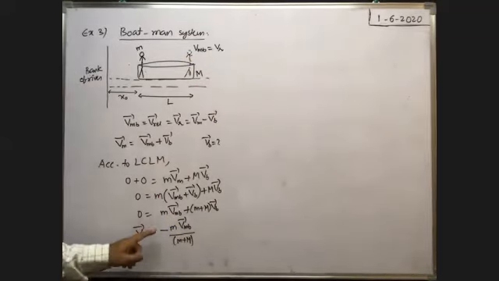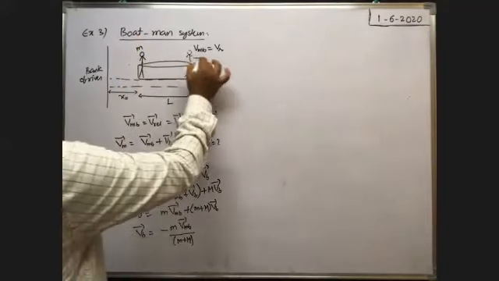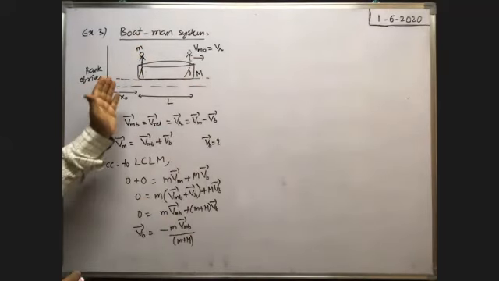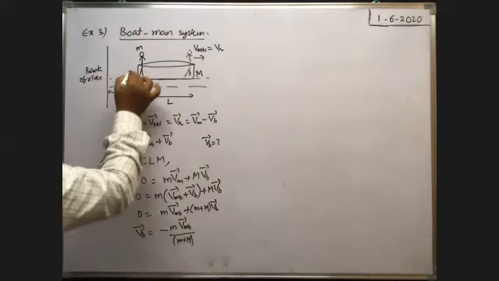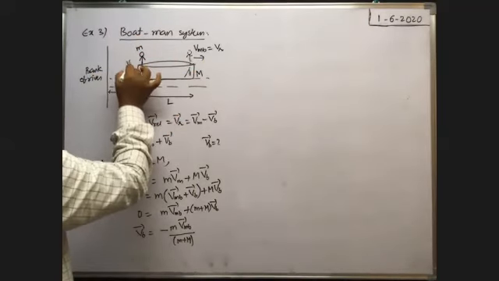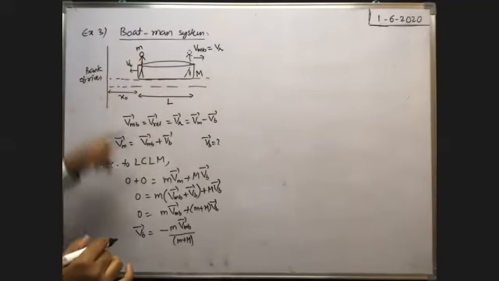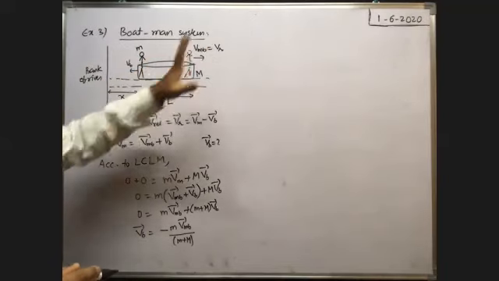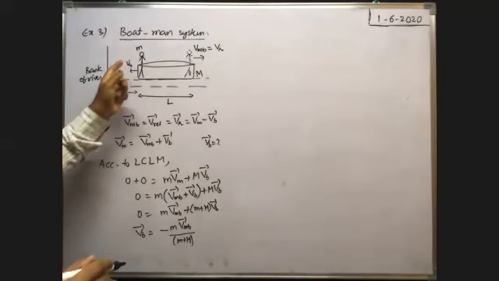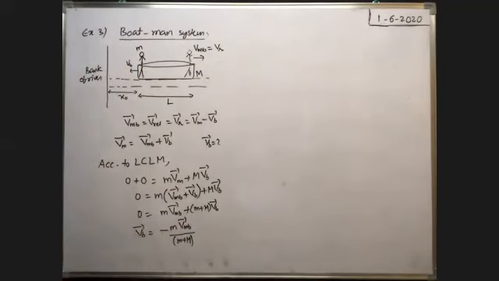Here the minus sign represents that if the velocity of the man with respect to the boat is towards the right, then the boat will move backward. So the velocity of the boat is in the backward direction. From the earth or from the bank, you observe the boat moving backward with a velocity Vb bar at the instant the man reaches this end with a velocity Vr. Based on this velocity only, the velocity of the boat depends, because when Vmb changes, then Vb also changes. So this is the velocity of the boat.